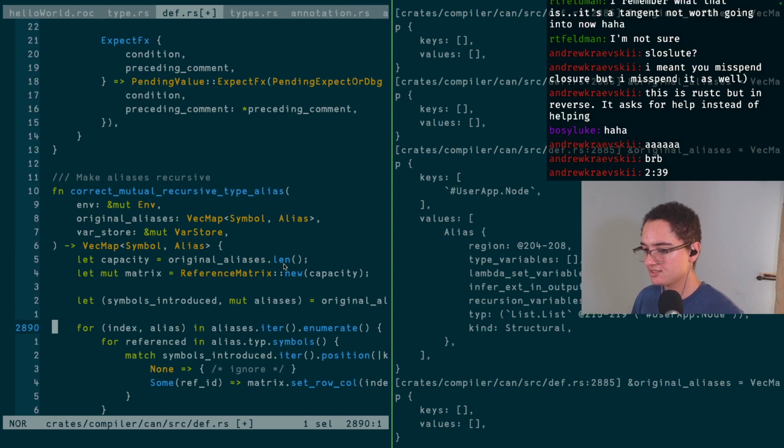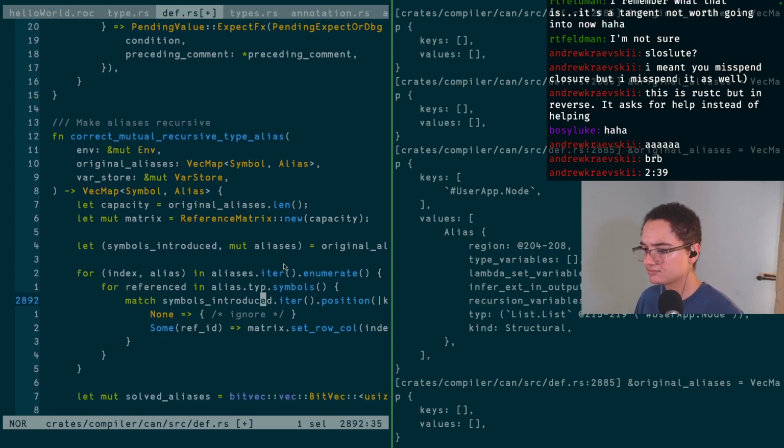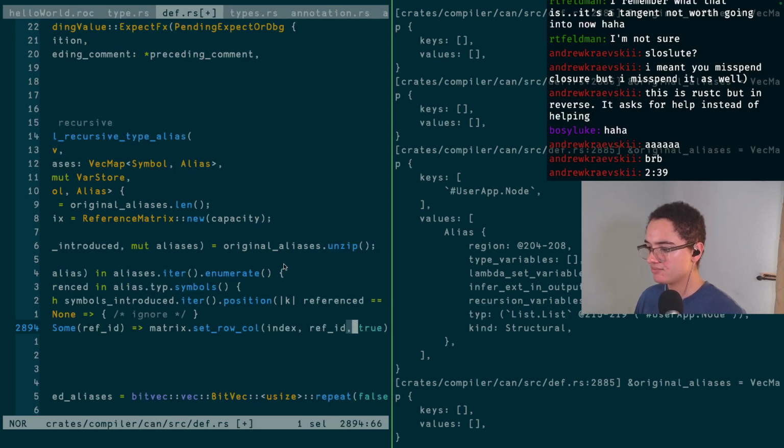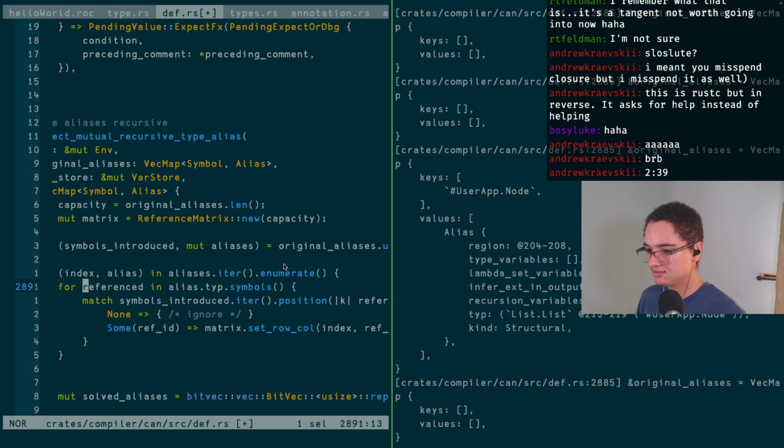So we have the alias here. We get the reference symbol. So we're going through all of them. And we're just marking something. Oh, this is marking connections in a matrix, I think. I think we're building a connection matrix to figure out cycles. If I'm correct about that, let's see.